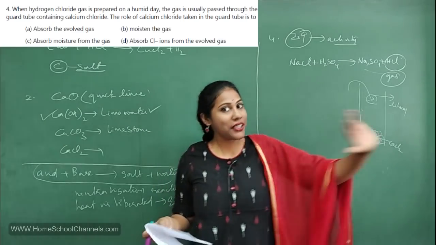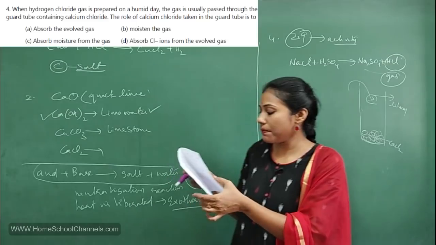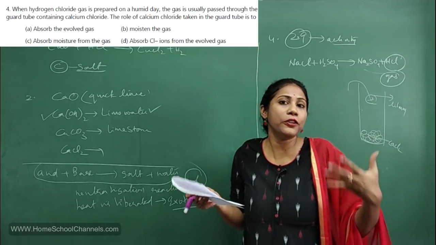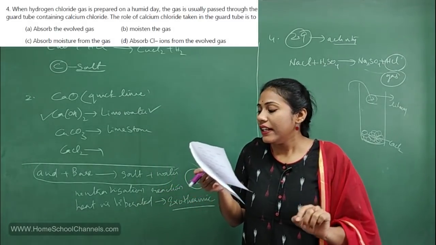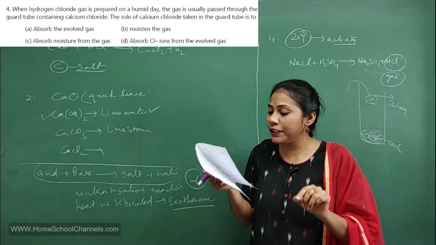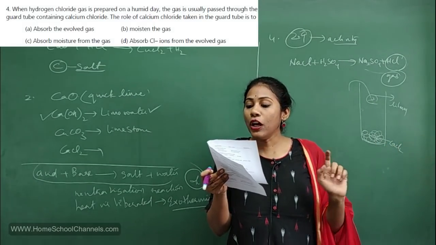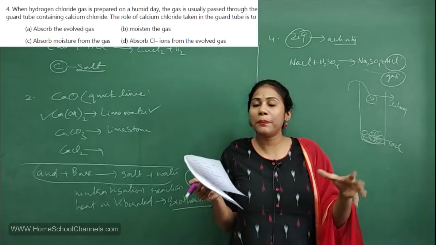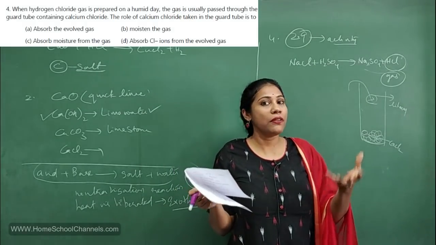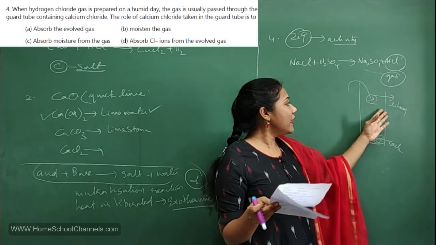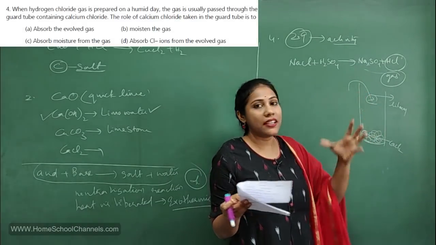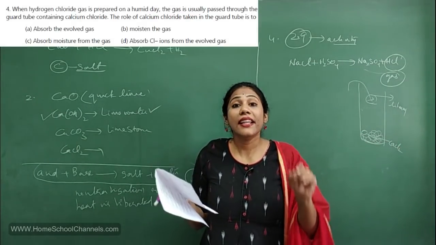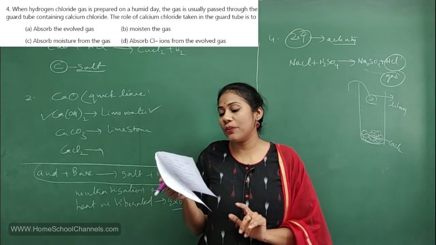Now that you understood the activity, let us see the question. When hydrogen chloride gas is prepared on a humid day, you will have lots of moisture in the atmosphere, right? The gas is usually passed through a guard tube containing calcium chloride. Whenever you conduct an experiment on a humid day, moisture will be too much in the environment. So even in the test tube you would have a certain amount of moisture. To absorb that, we will use calcium chloride. They are asking, what is the role of calcium chloride?